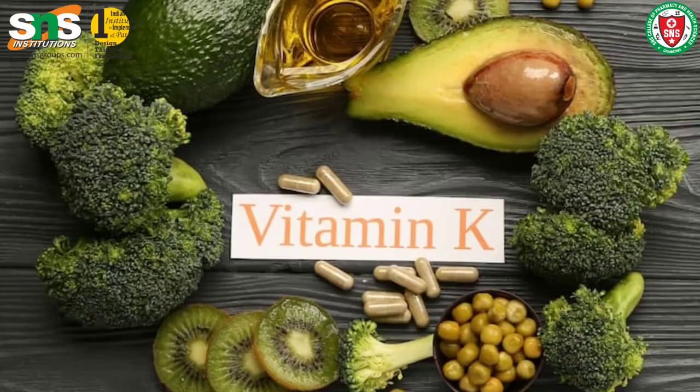So vitamin A is found in all the colorful vegetables, and vitamin K is found in only the green vegetables and fruits, and also the leafy vegetables. Everything will be green, such as kiwi fruit, avocado, Brussels sprouts, broccoli, lettuce, and spinach. So everything is green here.